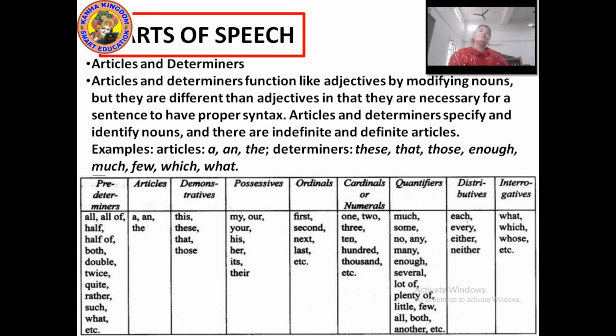The bridge over the Kankai river is the longest in Nepal, such kind of. And if I want to take the name of any nationality or country, I'm not going to use any kind of article before the name of the country. Just pay attention to that. No articles will be used for proper nouns, whether it is the name of a city, a country, or a person.